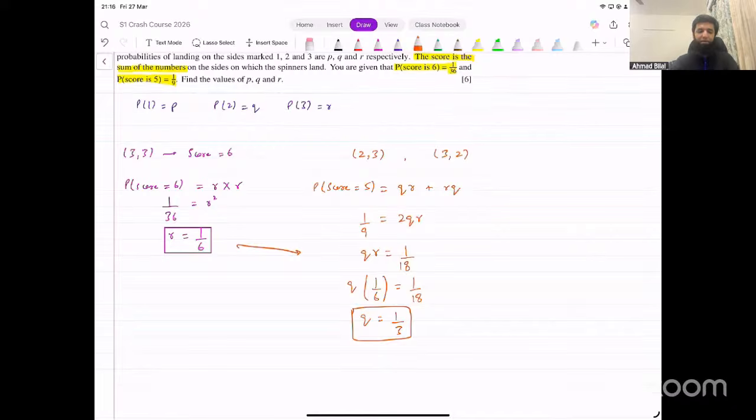Achha. What about P now? How do you find the value of P now? The total probability is going to be 1. Since the total probability is 1, all we have to do now is subtract the other probabilities from 1.